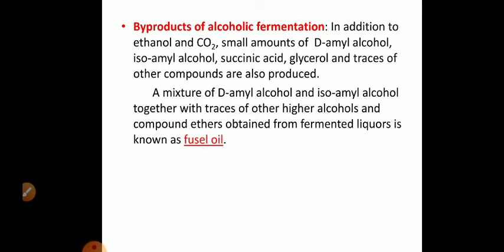Now, what are the byproducts? Along with ethanol, other products are also produced during ethanol production from molasses. In addition to ethanol, carbon dioxide is produced. Small amounts of diamyl alcohol, isoamyl alcohol, succinic acid, glycerol, and traces of other compounds are also produced.